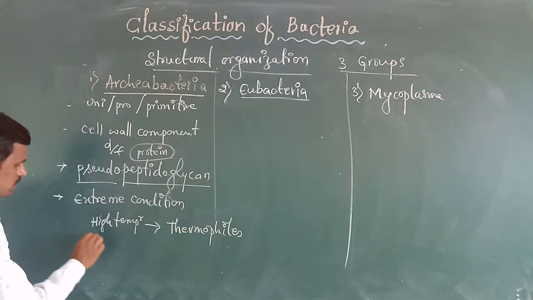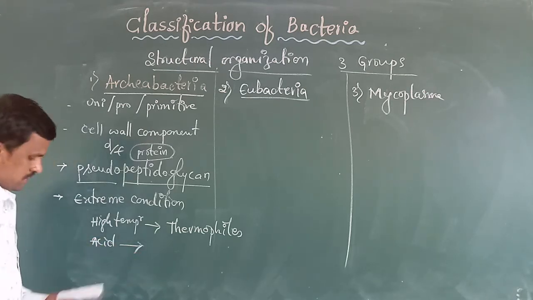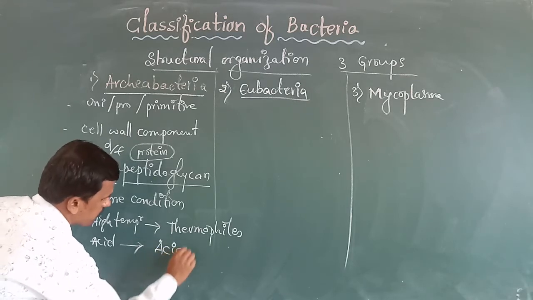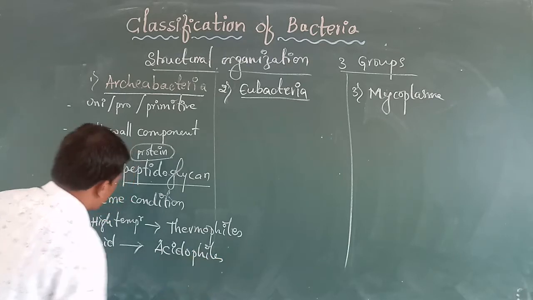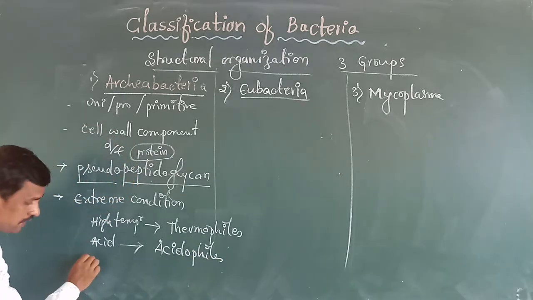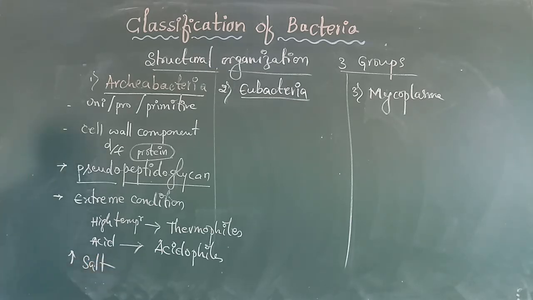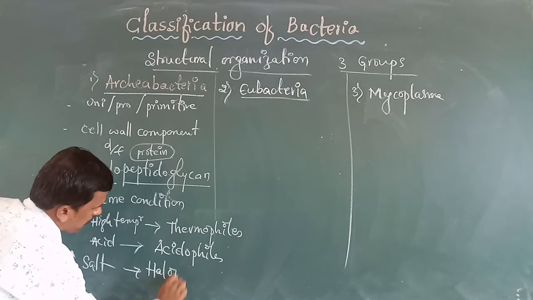Next, they are present in acidic conditions, so they are called acidophiles. They are present at a high concentration of salt, so they are called halophiles.